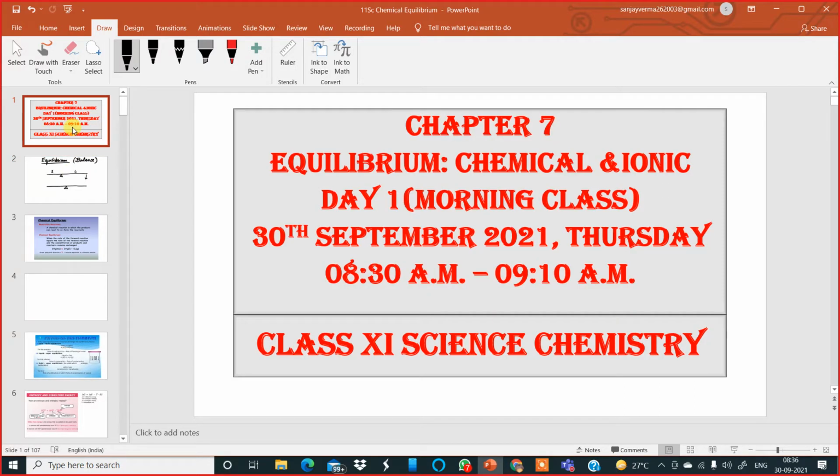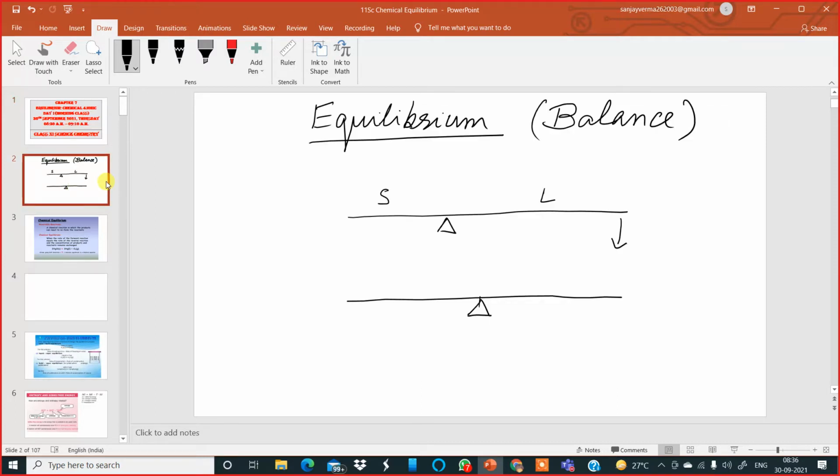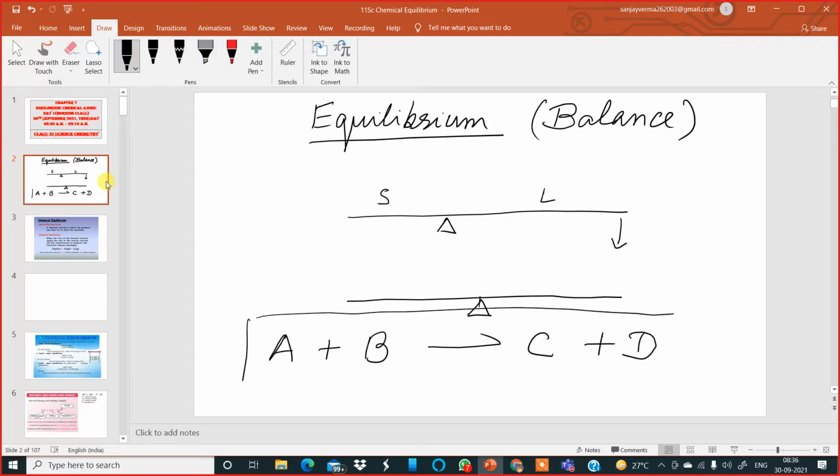Now we know that whenever a chemical reaction happens, it involves a spontaneous conversion of reactants. If I bring reactants A plus B, they react with each other spontaneously and get converted into the products C plus D. Now, if I carry out such a reaction in a closed container, it is possible that the products C and D which are formed may react with each other and give back A and B, which are the reactants.